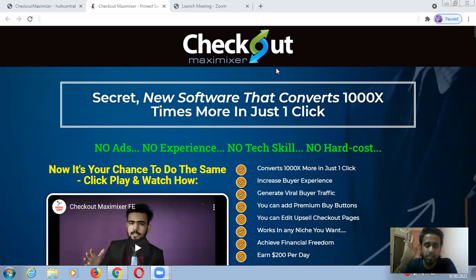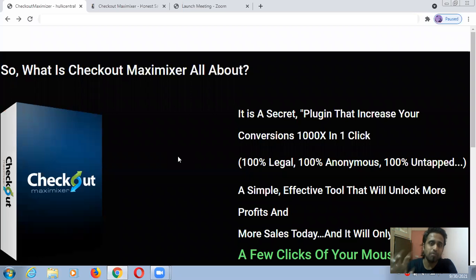For example, if you are an affiliate marketer, you are in online business, you are an e-com guy, or you are a drop shipper providing drop servicing and all. Even if you are not getting too much revenue and profit, this will be your solution provider. How can it be a solution provider? This is Checkout Maximizer, which is a WordPress plugin, or you can also install it on any website which supports a plugin system.